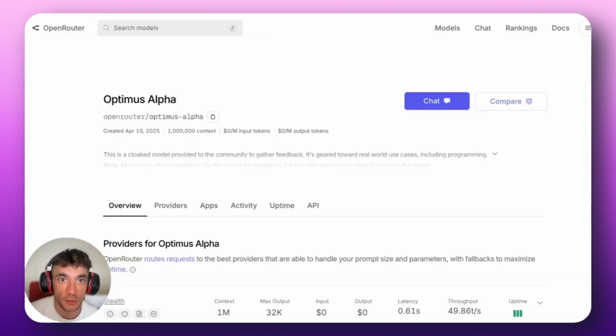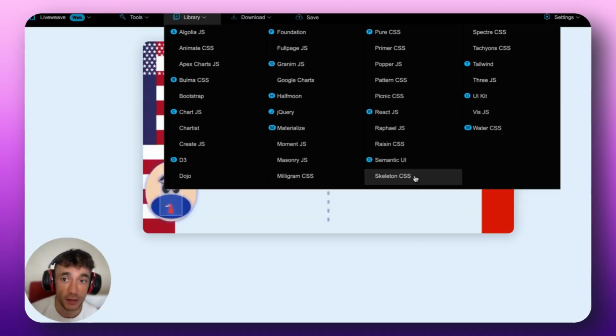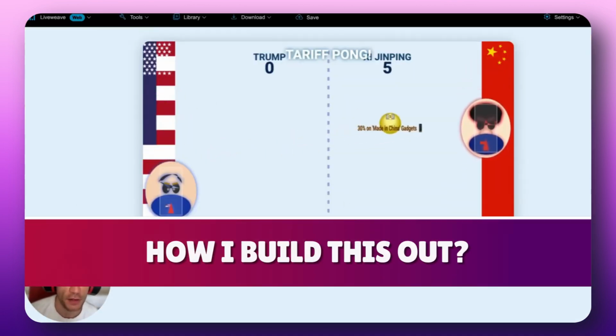You can use OpenRouter inside the chat. And then also you can just take this API key and plug it into n8n and create AI agents that way. Now, if you want to learn how I built this out, let me show you.